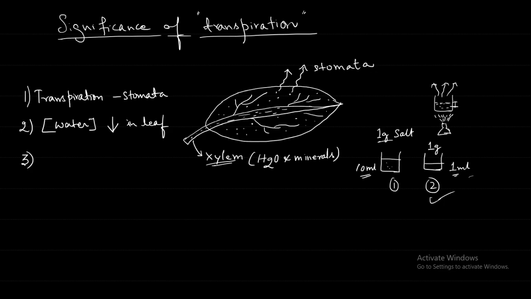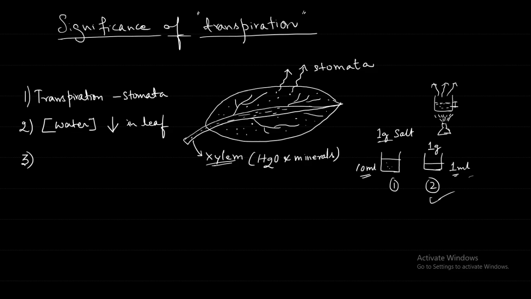If there is a smoke, for example, when some fire or smoke is coming, naturally, you don't have to give any energy, that smoke will diffuse outside.